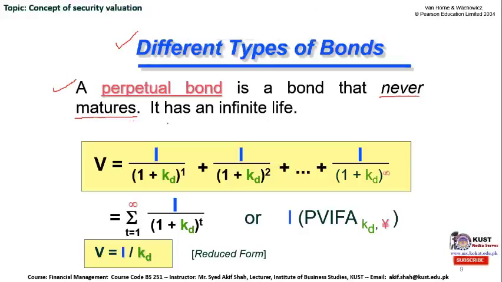Therefore, we can say that it has an infinite life. The holder of a perpetual bond cannot bring this bond back to the issuer.